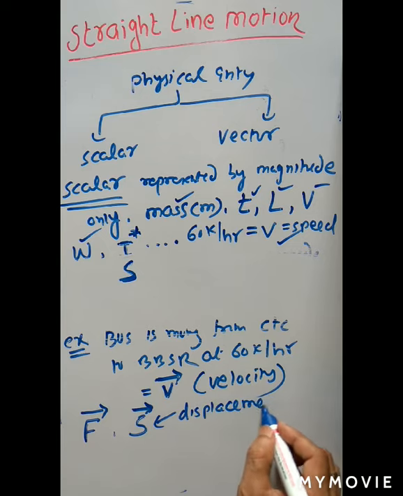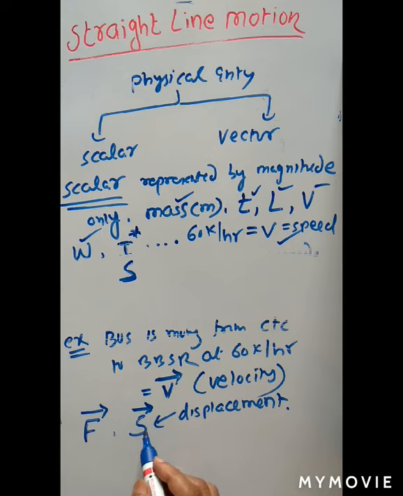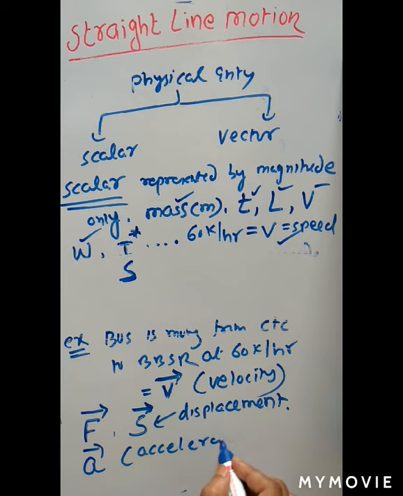So displacement is a vector quantity. It has magnitude as well as direction. Acceleration. We'll discuss in detail what is acceleration, what is force, what is velocity, everything in the future classes. Then weight, torque. So these things are called vector quantity.